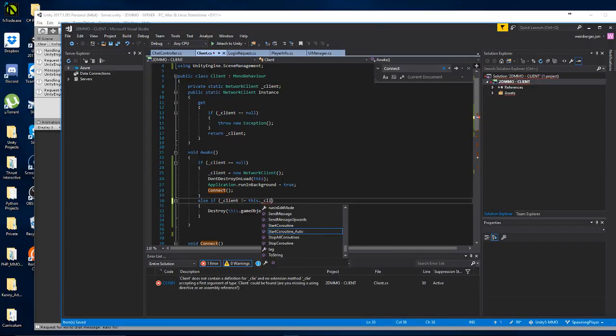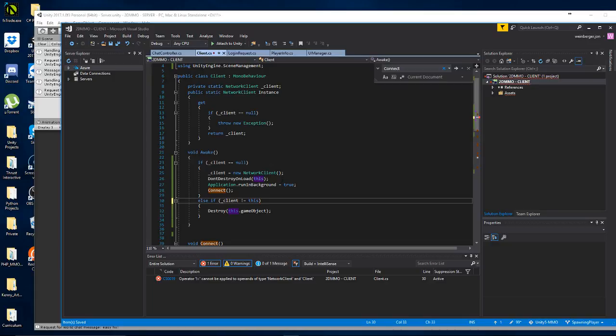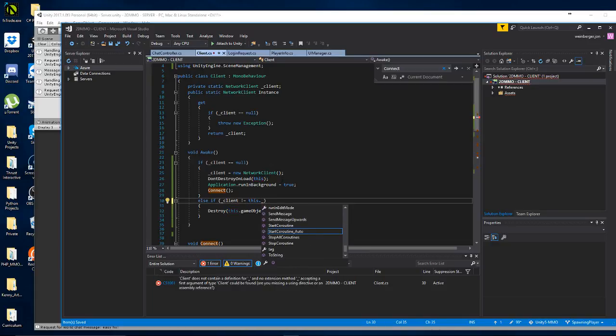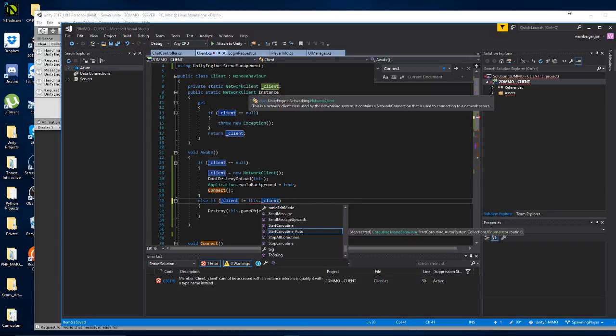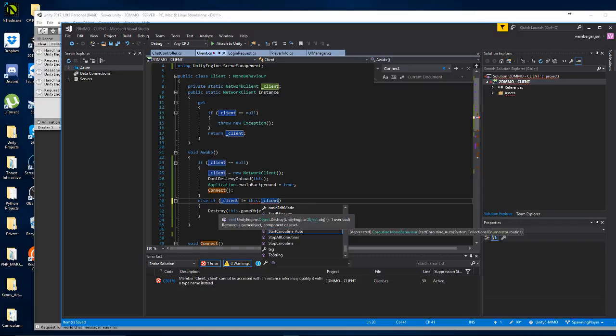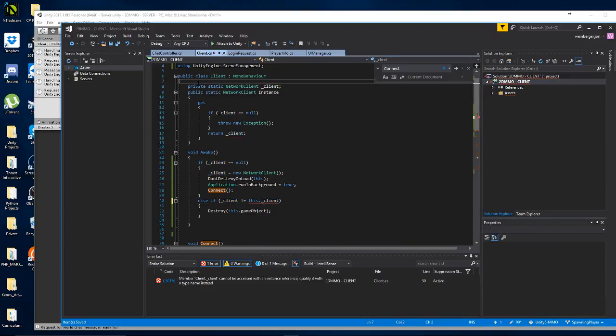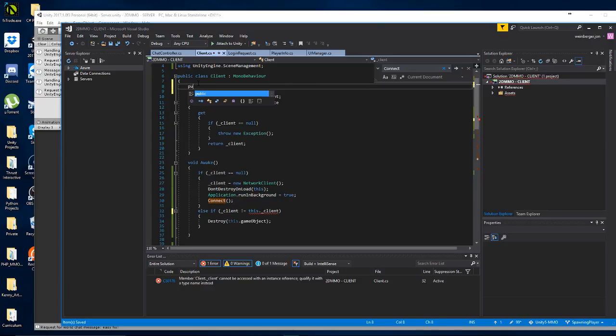If underscore client not equals this instance of underscore client, I believe. Shoot, I may need to rewrite this into a proper singleton. I'm pretty sure I did this for a specific reason, but let me go ahead and write the proper one and see if we can fix this.